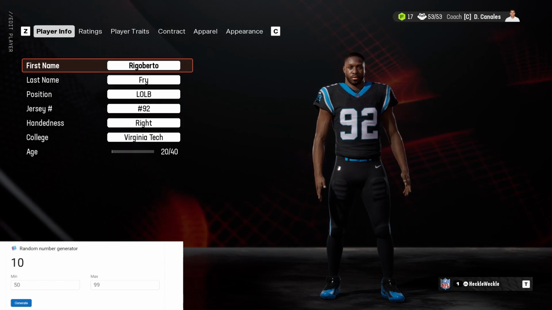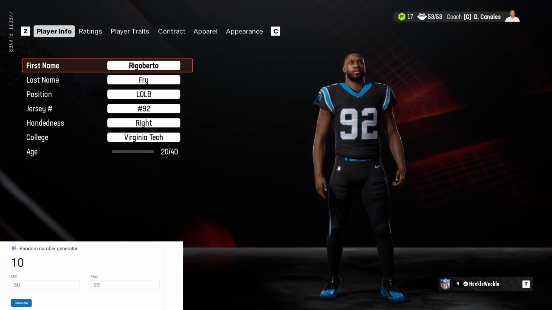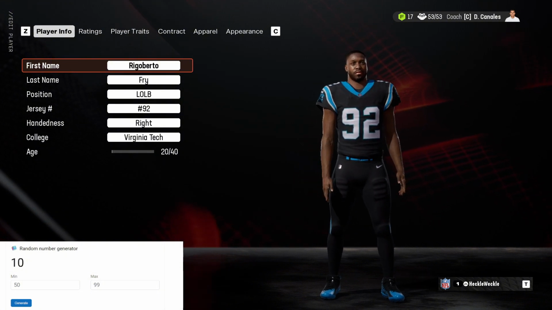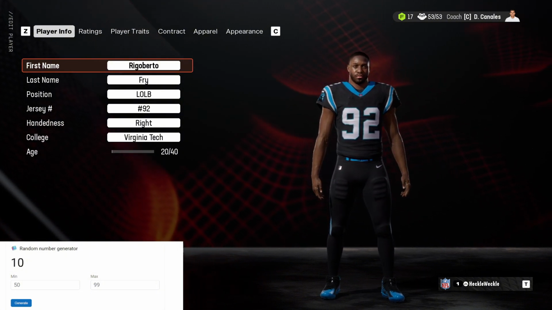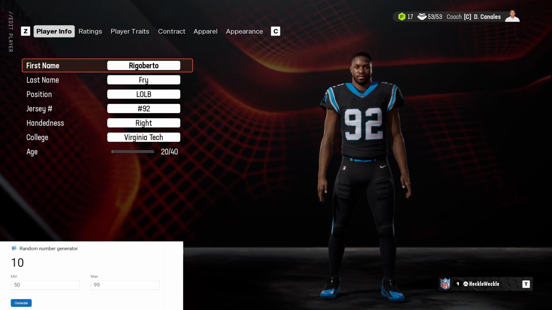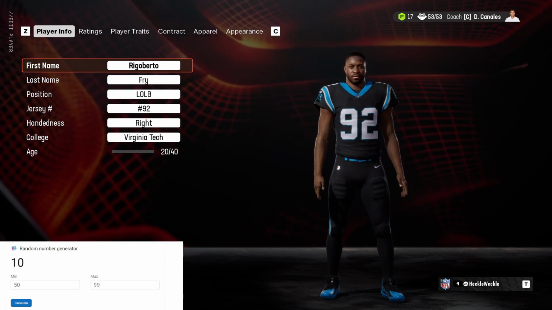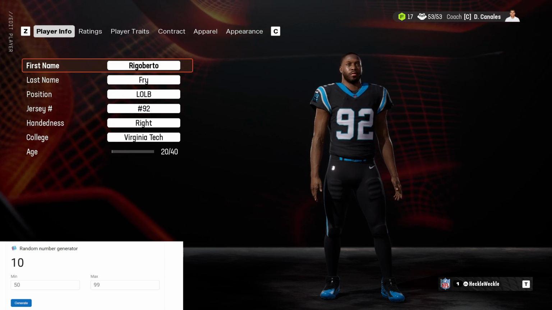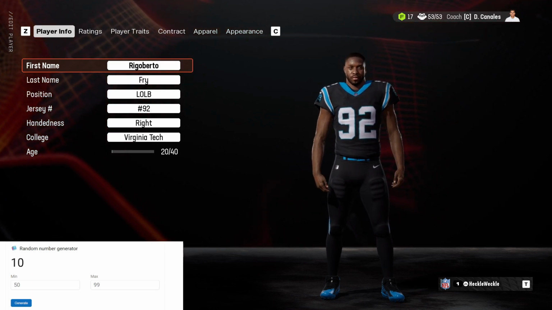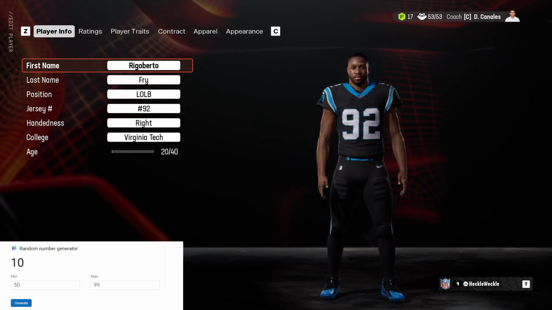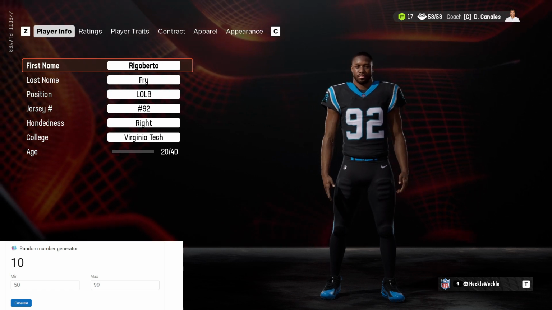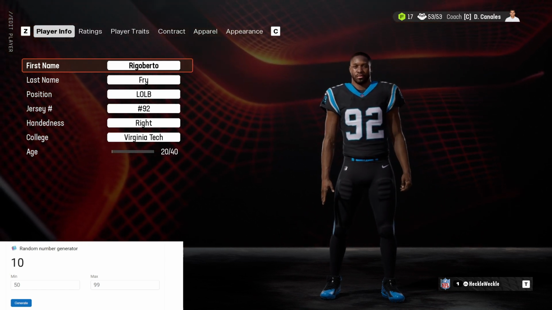We are now in Madden 25, loaded up Rigoberto Fry, the left outside linebacker, onto the Carolina Panthers. He's wearing jersey number 92, and we randomly selected a college, being Virginia Tech. He is age 20, and he is a rookie for this very first season. As you can see in the bottom left-hand corner of your screen, there's a random number generator. We set the minimum to 50 and the maximum to 99.